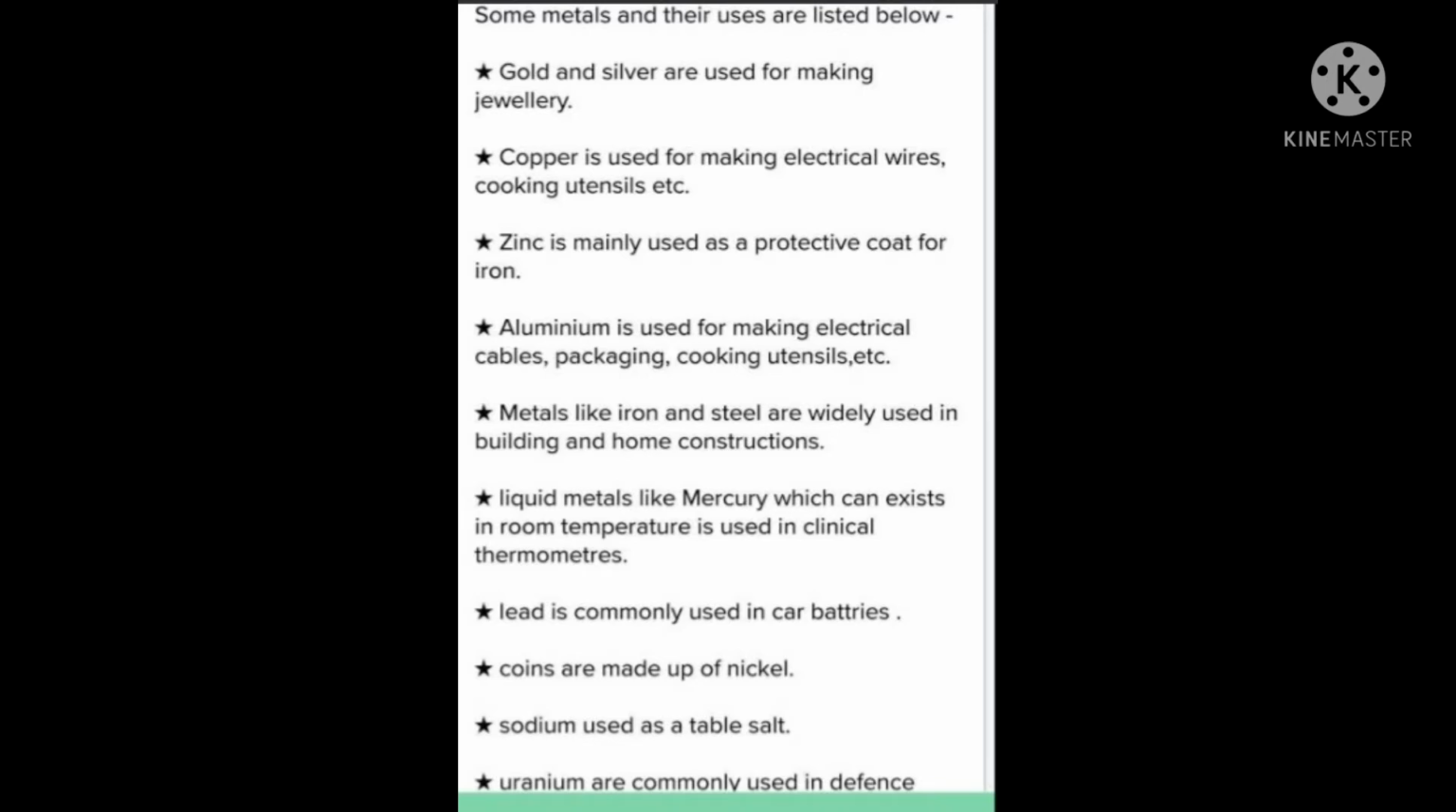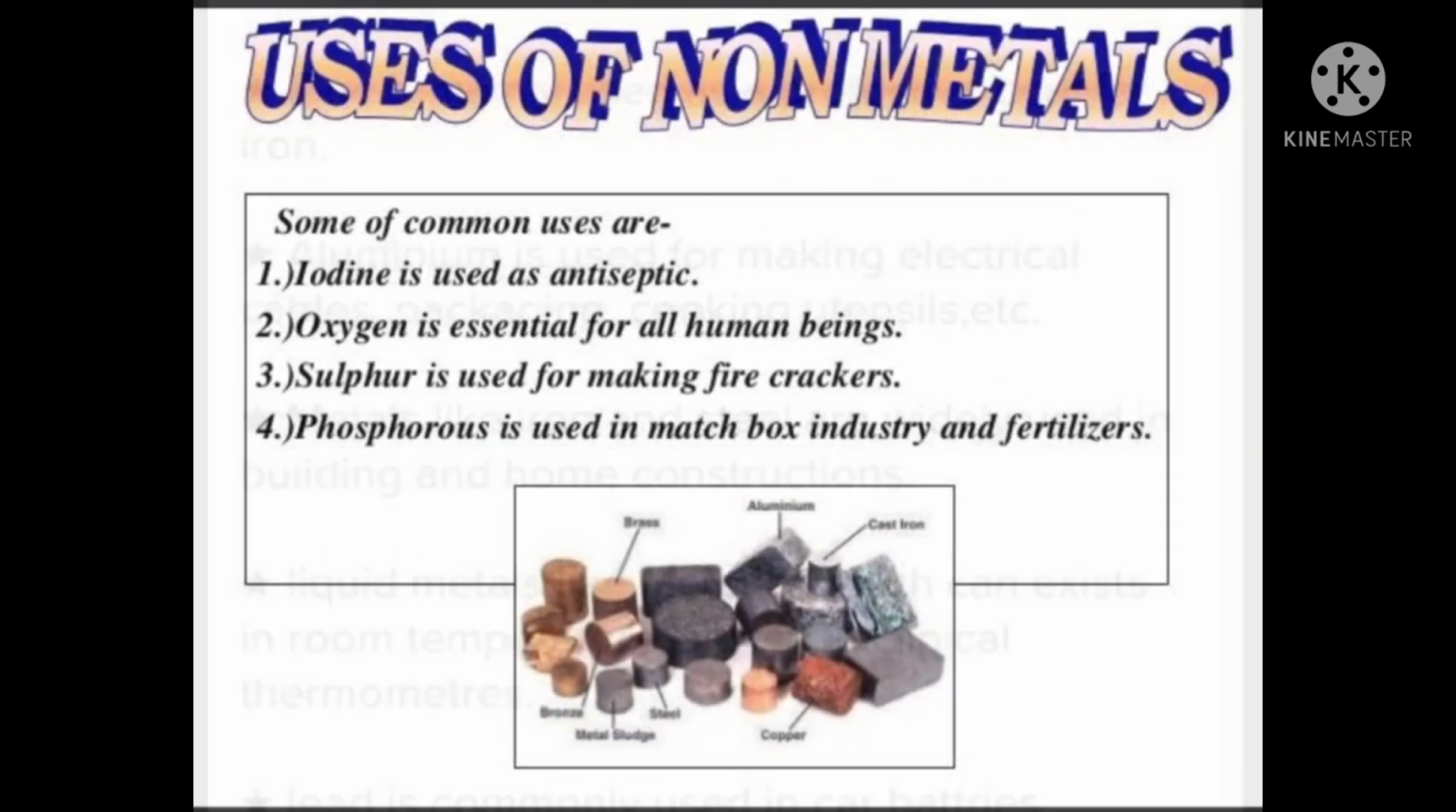Metals like iron and steel are widely used in building and home construction. Liquid metal like mercury, which can exist at room temperature, is used in clinical thermometers. Lead is commonly used in car batteries. Coins are made up of nickel, sodium is used as table salt, and uranium is commonly used in defense.